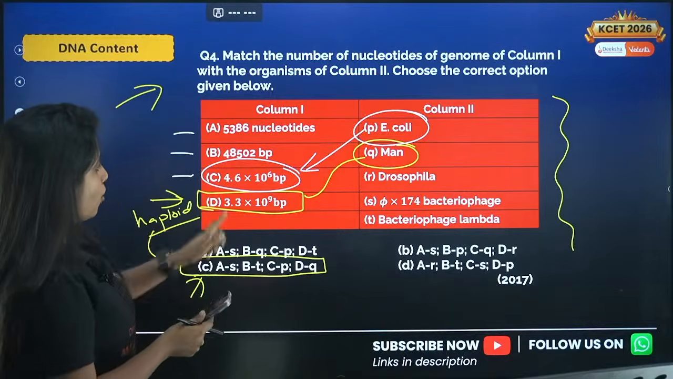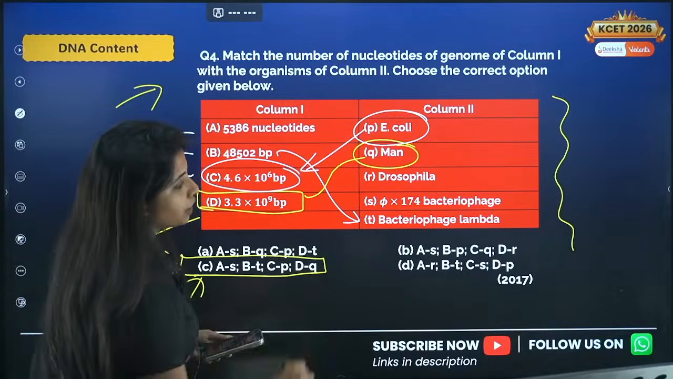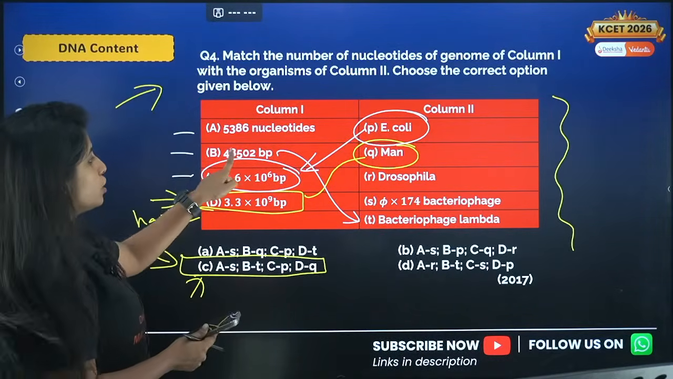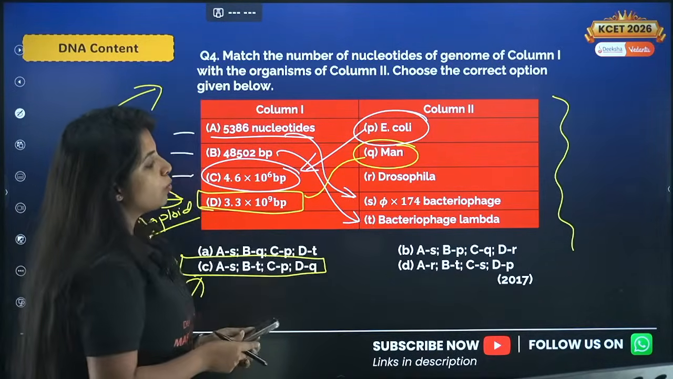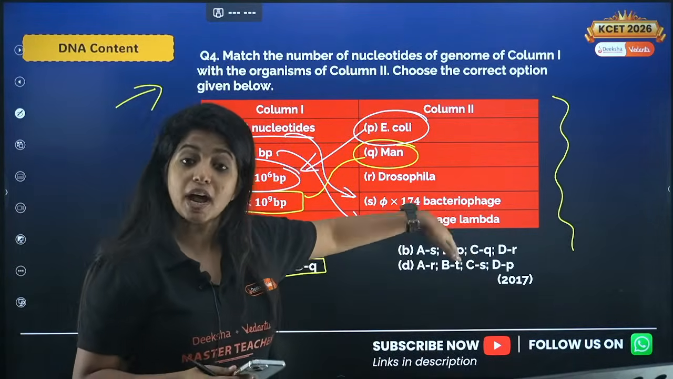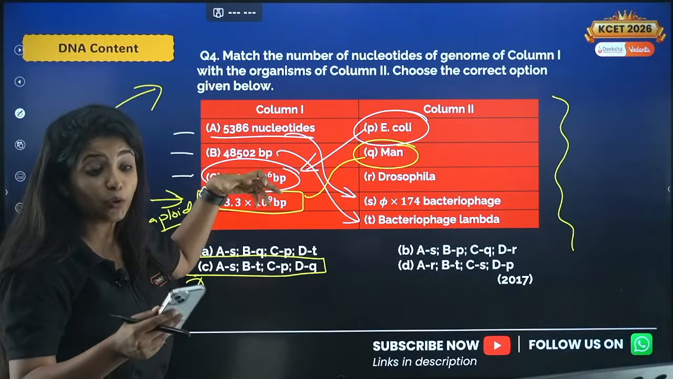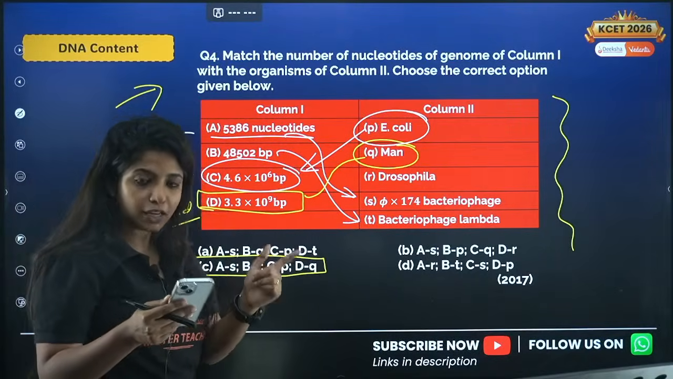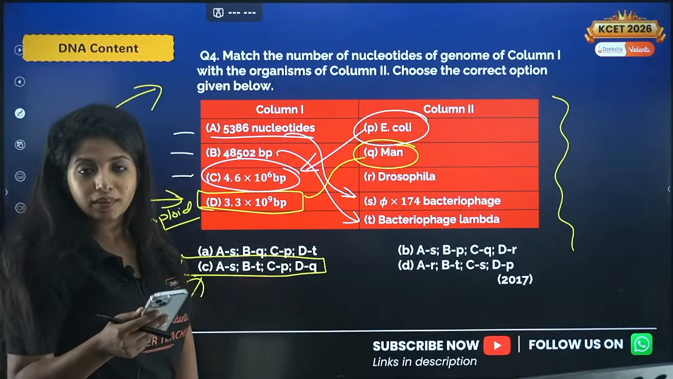Okay, now 48502 base pairs is found in bacteriophage lambda, the one that infects E. coli. And now we are left with this one. It goes with 5386, the phiX174 bacteriophage, another type of bacteriophage. So as I said, if you know these two things, probably you might be able to decode the whole answer. So look for the elimination method, eliminate whatever you are sure of, and then go ahead with these things.